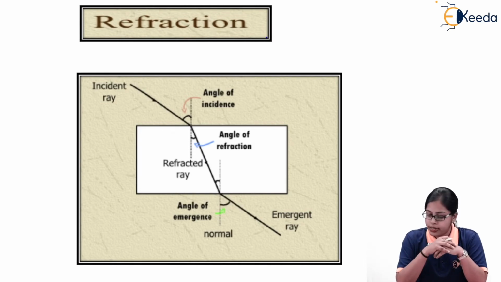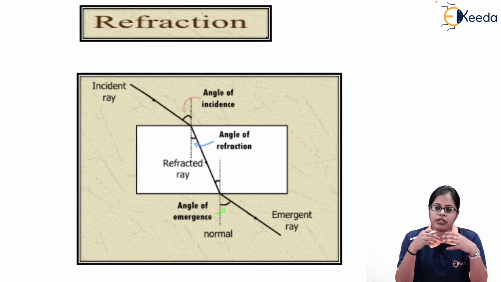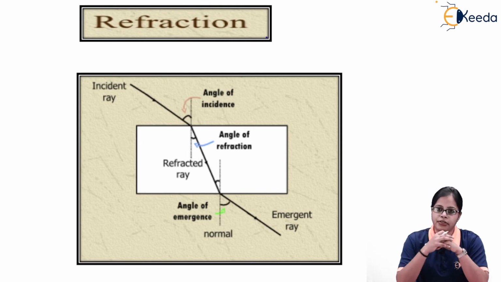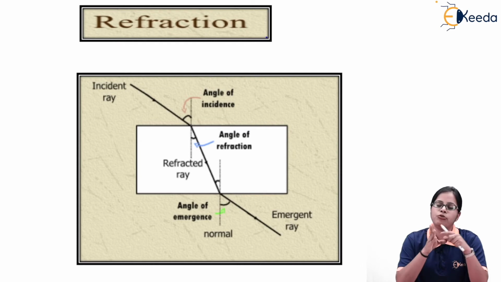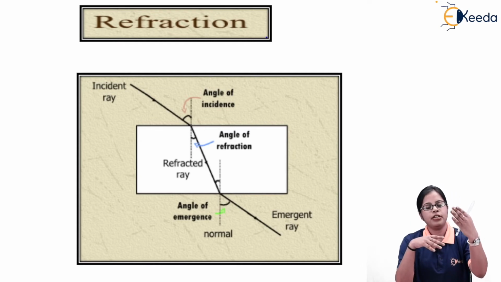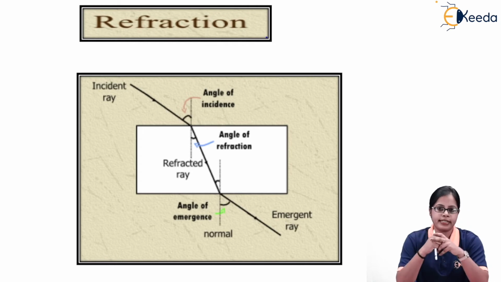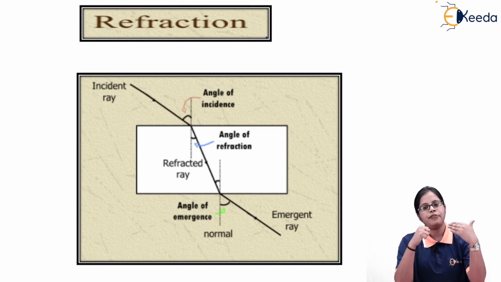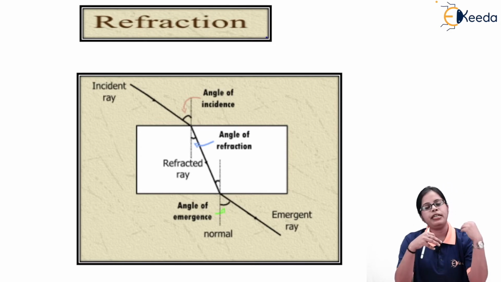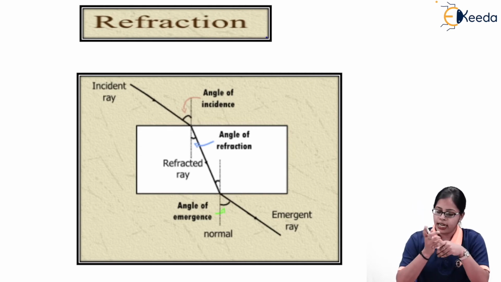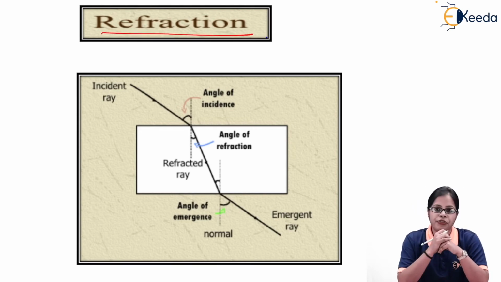The next phenomenon, that is refraction of light, obviously occurs when we talk about a ray of light moving from one medium to another. If a ray of light is moving from one medium to another, light has a property to bend whenever it moves from one medium to another. So if I consider a ray of light traveling from one medium to another, the ray of light is going to change its direction, because as the medium changes, the direction of light changes. So if the medium is changing and the direction of light is changing, it gives us the phenomenon that is refraction of light.